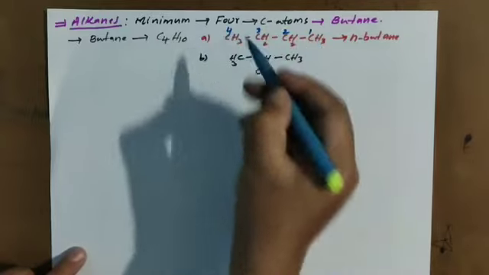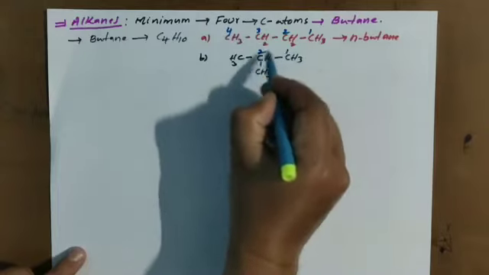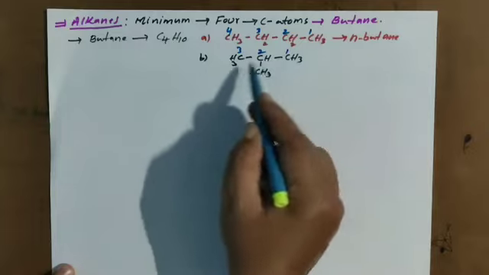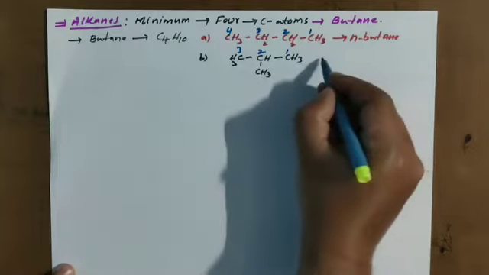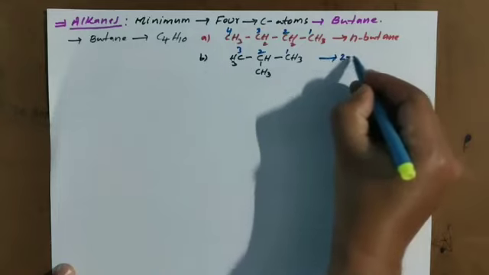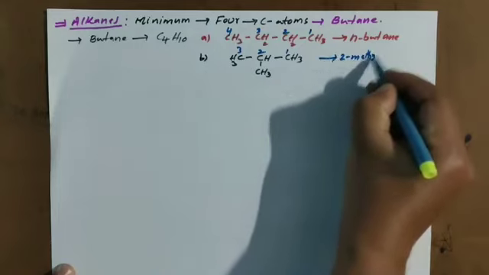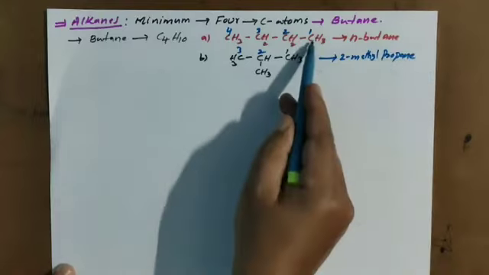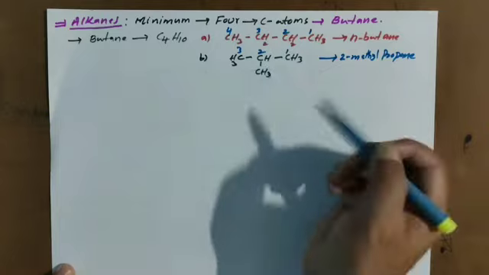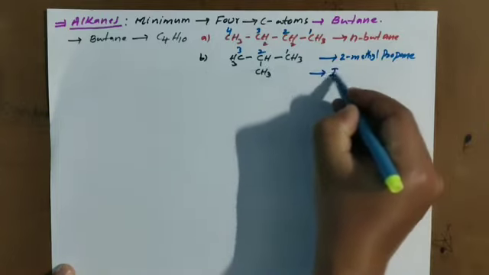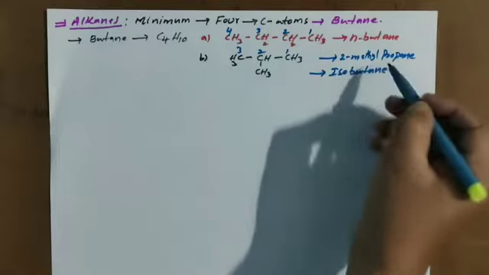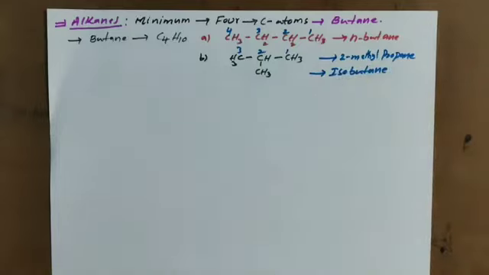Here parental chain 1, 2, 3, means N-butane converted to 2-methyl propane. What is the name? 2-methyl propane. This is IUPAC name and common name is isobutane.